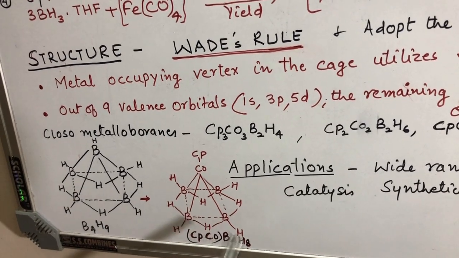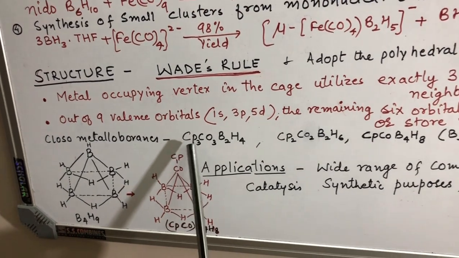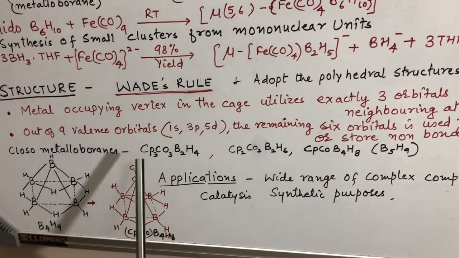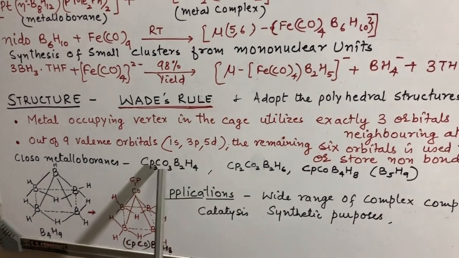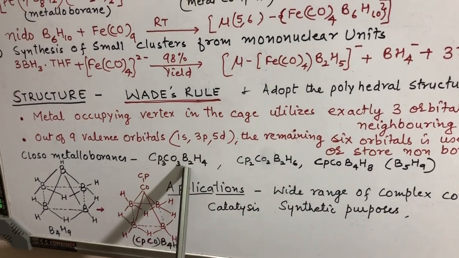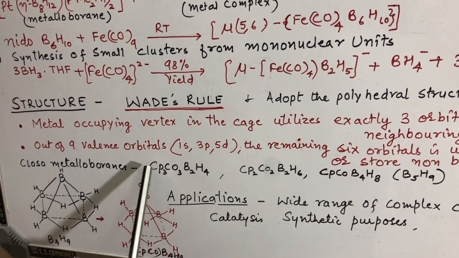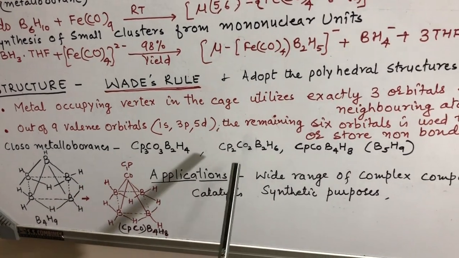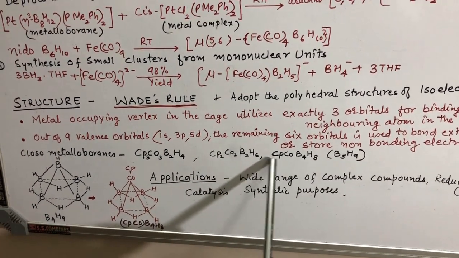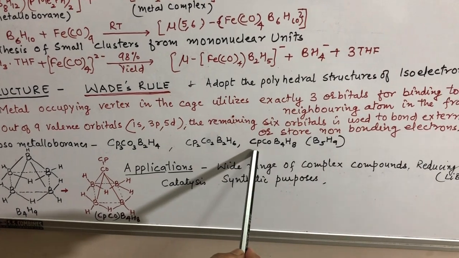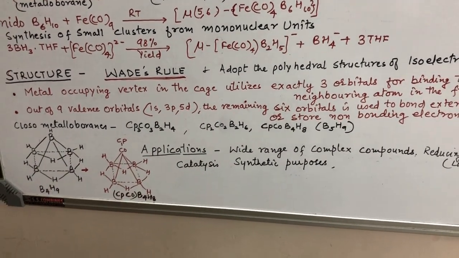This is a closo metalloborane. Some more studied examples are like here: this is a metalloborane of cobalt. Here 3 cobalt atoms are introduced into the borane anion along with their 3 Cp groups. Here also 2 cobalt groups in this borane, and here 1 cobalt in this borane. In this way many metalloboranes can be prepared.